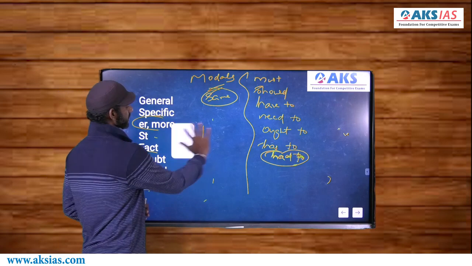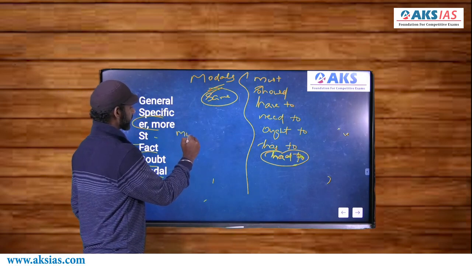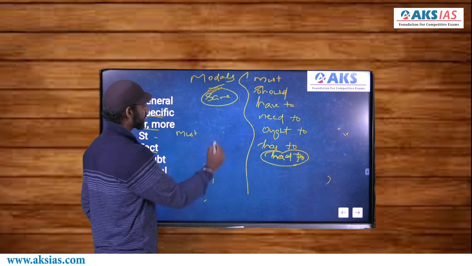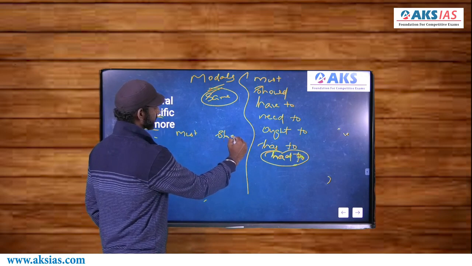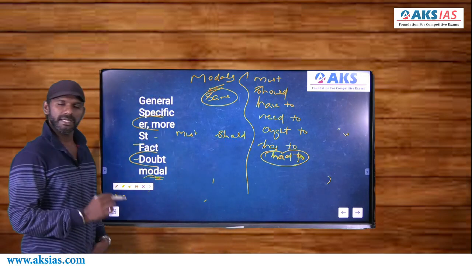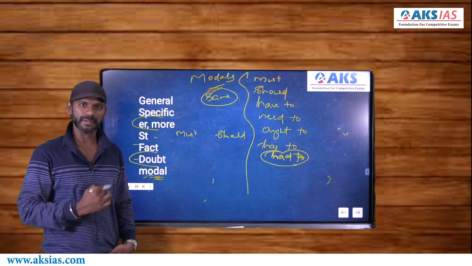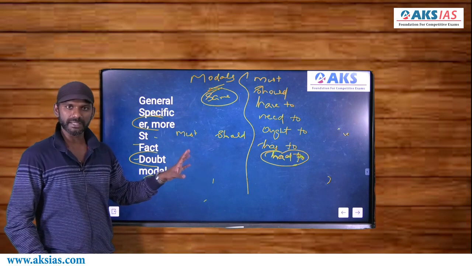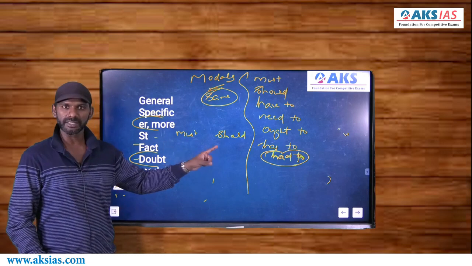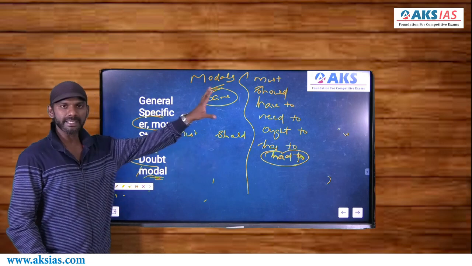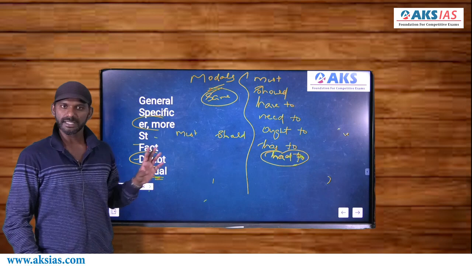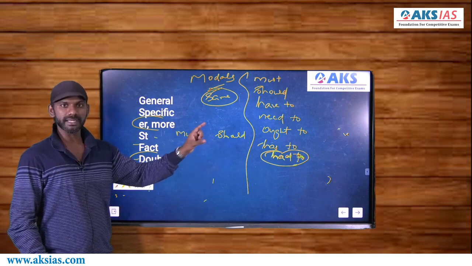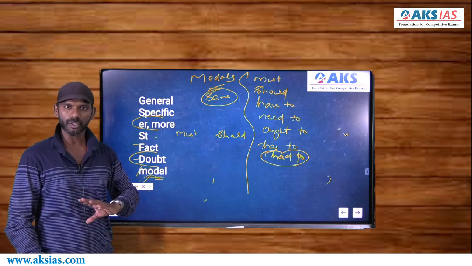Now in the option, you have must. In that part of the passage, you have should. So my question is, will you select that option or eliminate it? That's my question. Now you have to select it because all the modals mean the same. The only thing is, if there is a modal in the option, there must be a modal in that part. So if you find any option containing any of these words, as I said, just see whether any of these words is there in that part. If not, eliminate that option.